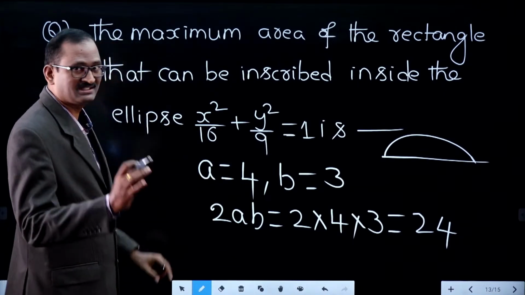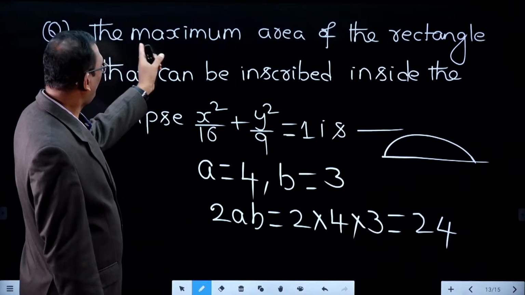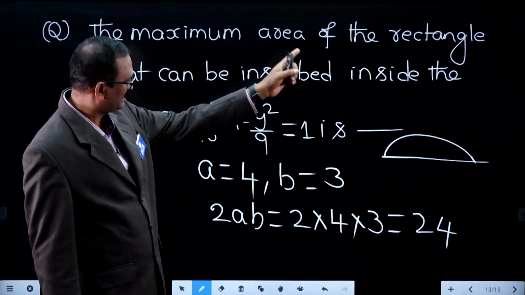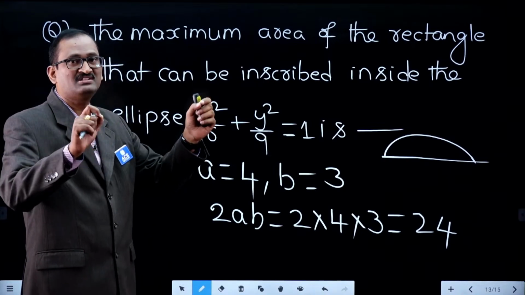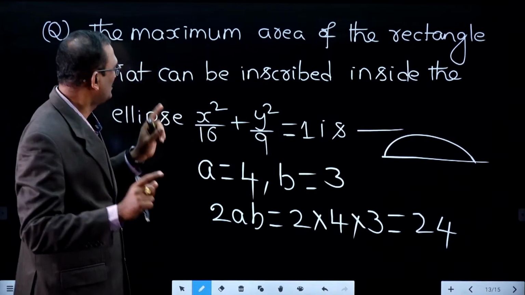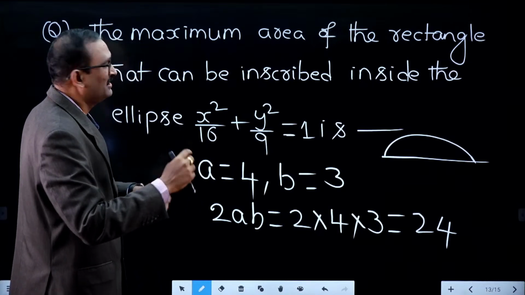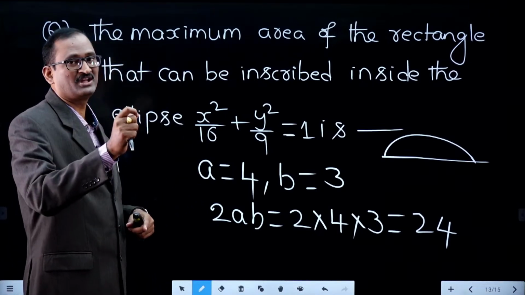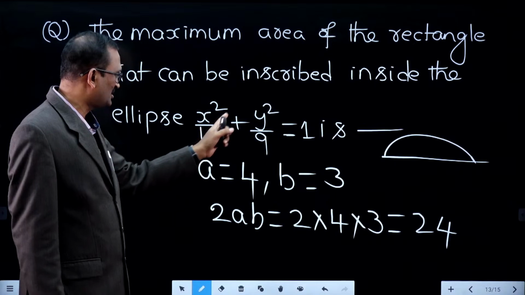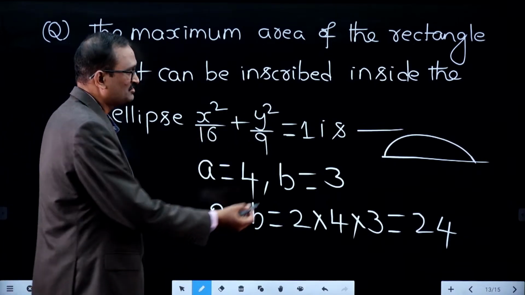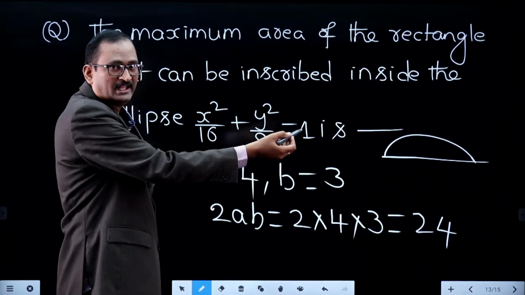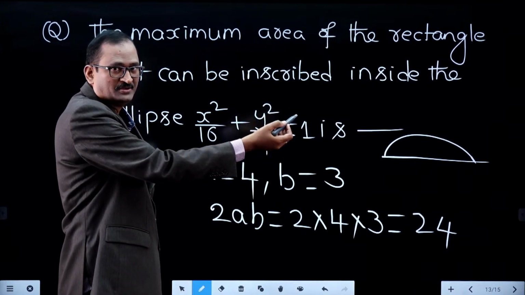Suppose the question is asked like this: the maximum area of the rectangle that can be inscribed, inscribed meaning vertices lie on the ellipse, in the upper part of the ellipse x square by 16 plus y square by 9 equal to 1. Upper part means only half; we did not take the full ellipse.